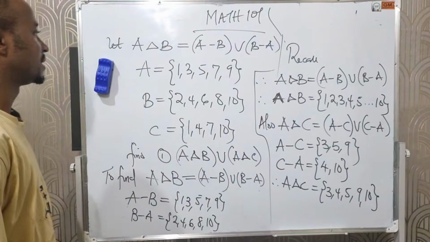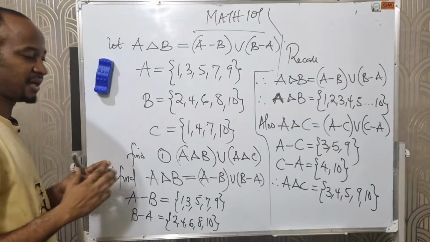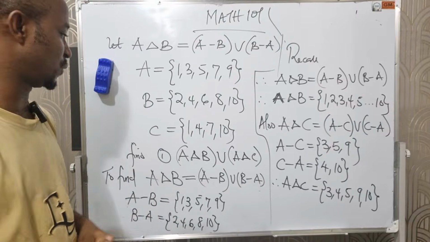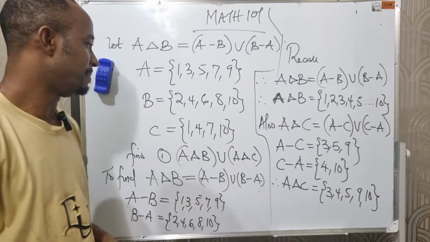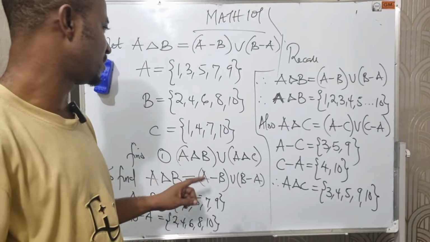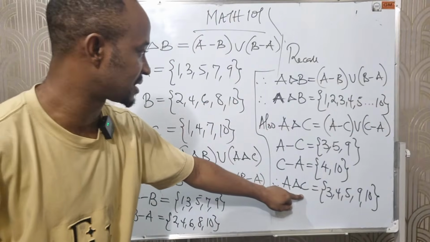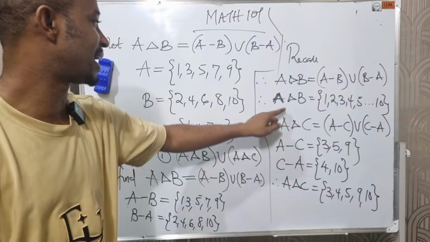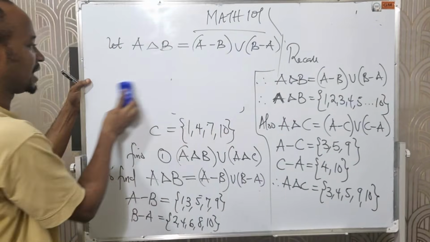But the question said, find the union of the symmetric difference between A and B and the symmetric difference between A and C. Meaning, I'm going to look for the union of this with that. Union means combination of these two without repeating any element. Is that clear? So let's find their union.